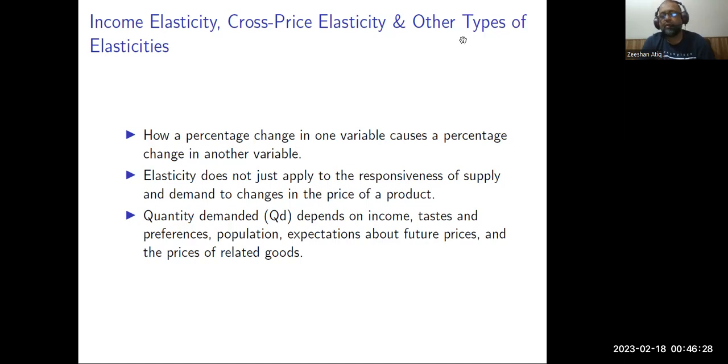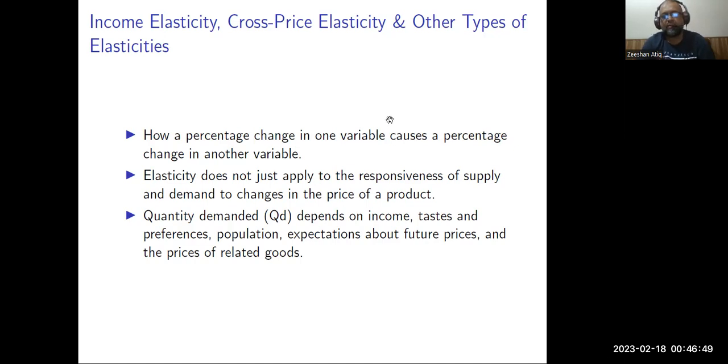Quantity demanded, along with the price, depends on so many factors, for example, incomes of the individuals, tastes and preferences, population, expectations about future prices and the price of related commodities. When you try to determine the responsiveness of the quantity demanded to changes in all these variables, there are other types of elasticities along with the price elasticity of demand.